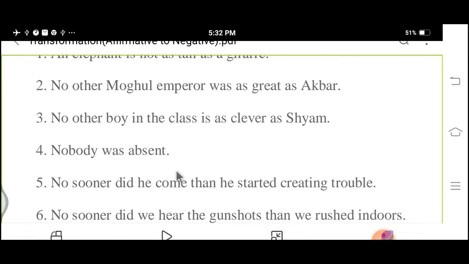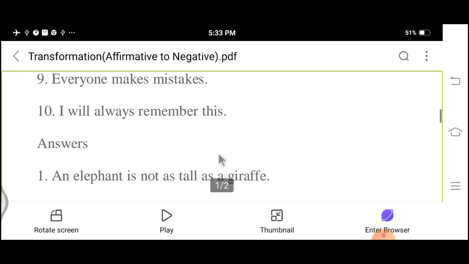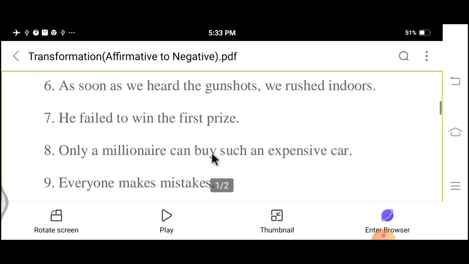Let us see the sixth sentence. As soon as we heard the gunshots, we rushed indoors.